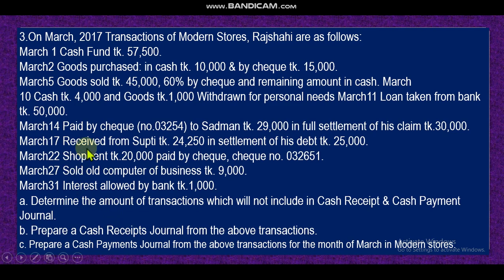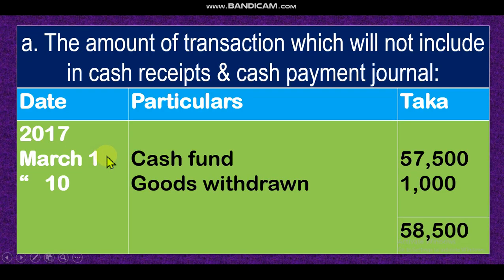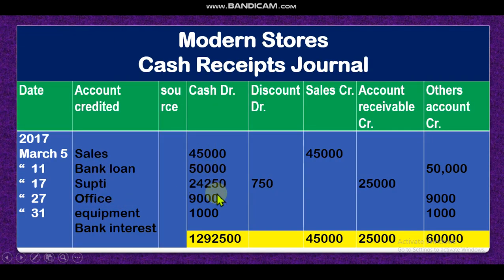Then next transaction, received from Shupti. That means I have received money in full settlement of debt, taka 25,000. Here also there is a discount. I received from Shupti 24,250, that means I have allowed 750 taka discount. It will be recorded in the cash receipt journal where I received the money. Look at the cash receipt journal, Shupti account. I receive this amount of cash, this amount of discount, and the difference is accounts receivable.